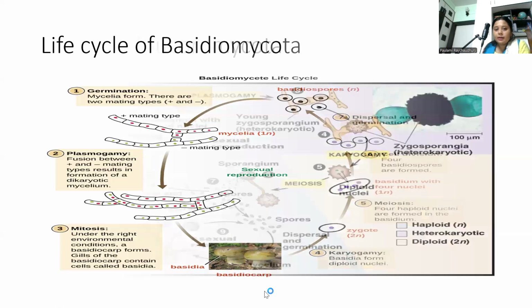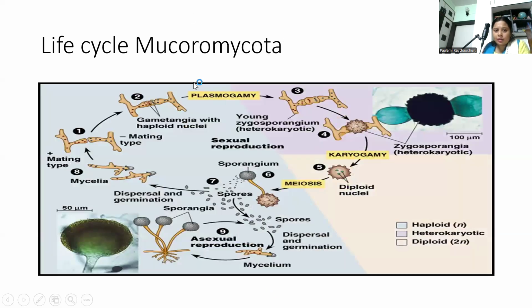Now the next one is the life cycle of Mucoromycota. Actually, this represents the life cycle of Zygomycota. Haploid mycelium, mating type plus and minus, and specialized hyphae form the sporangia.